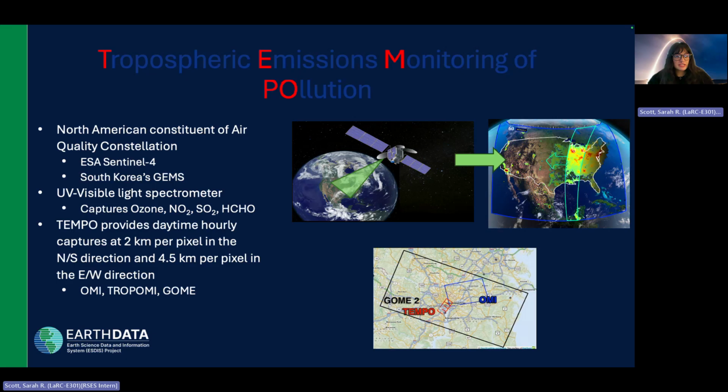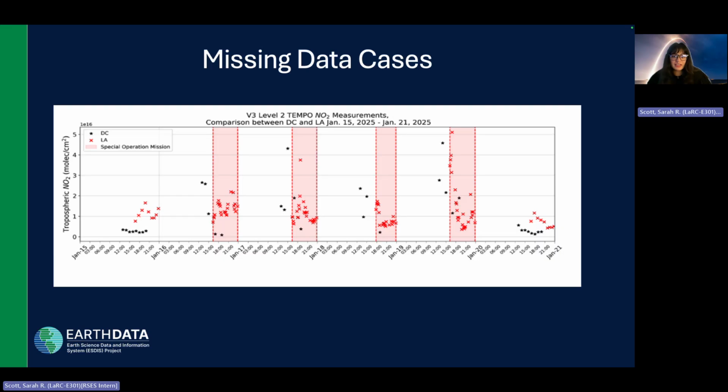While TEMPO's geostationary orbit enables hourly daytime retrievals on a neighborhood scale across North America, its reliance on solar illumination restricts monitoring to daylight hours only, introducing nighttime gaps that limit emission tracking. And these nighttime gaps are compounded with another common source of missing data, which is clouds, where clouds cover about 45% of scenes through all of TEMPO's field of regard.